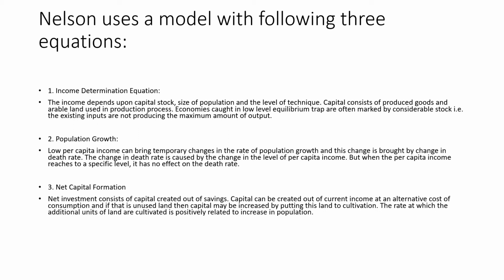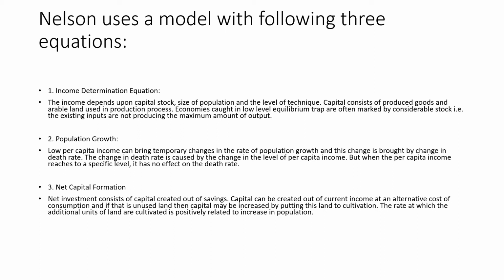Now coming to the next equation, the equation with regard to population growth. Here as per Nelson, low per capita income can bring temporary changes in the rate of population growth, and this change is brought by the change in the death rate in the economy, and change in the death rate is caused by change in the level of per capita income. But when per capita income reaches a certain specific level, this will have no effect upon the death rates in the economy.